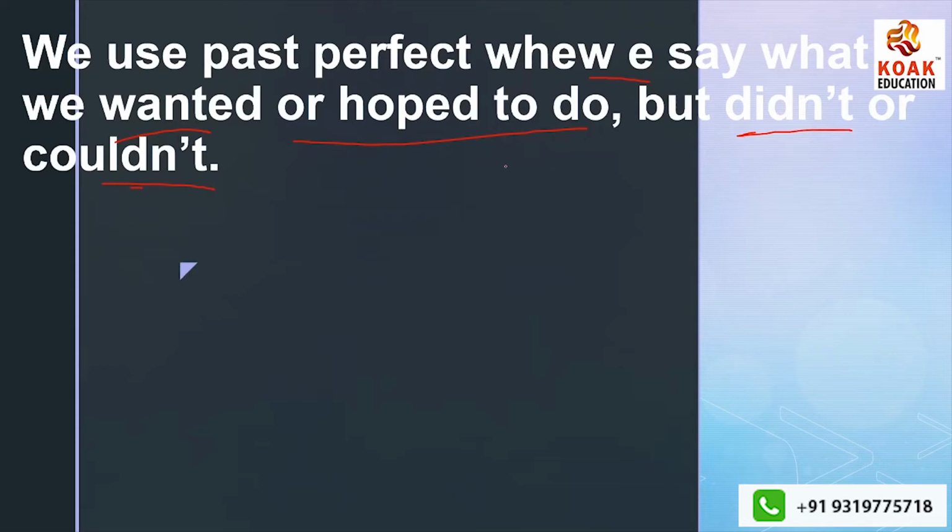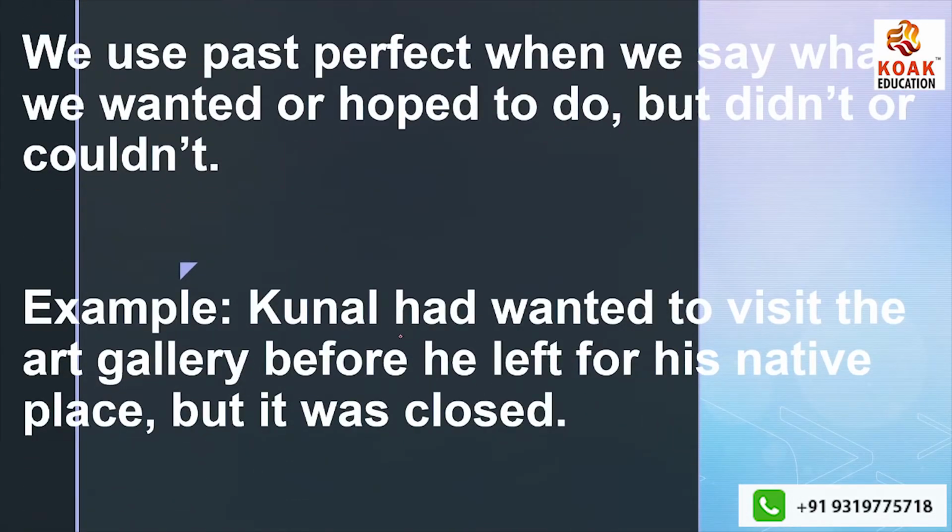I don't know what, but for some reasons we couldn't, or we didn't do it, but we wished or we wanted to do those actions. For example, Kunal had wanted to visit the art gallery before he left for his native place, but it was closed. Had wanted, this is past perfect, because he had wished, he had hoped to do so, but he didn't or he couldn't. Such actions are given in past perfect.